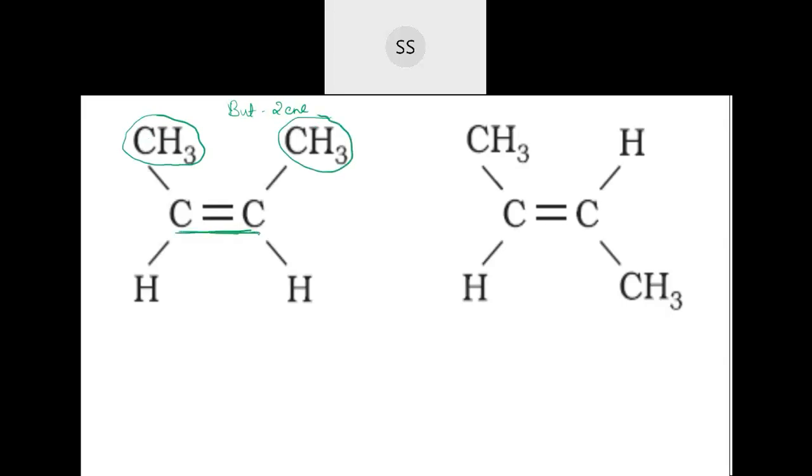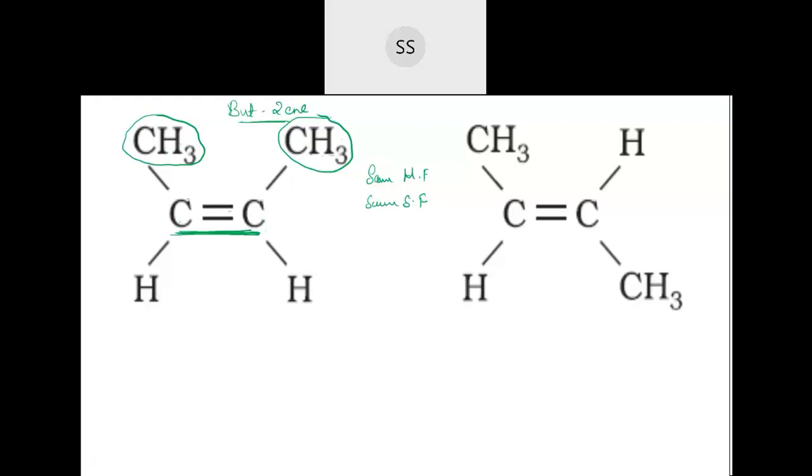If the compounds have the same name, same molecular formula, same structural formula, but the difference is in the spatial arrangement of atoms across the carbon-carbon double bond, then such isomers are called geometrical isomers.